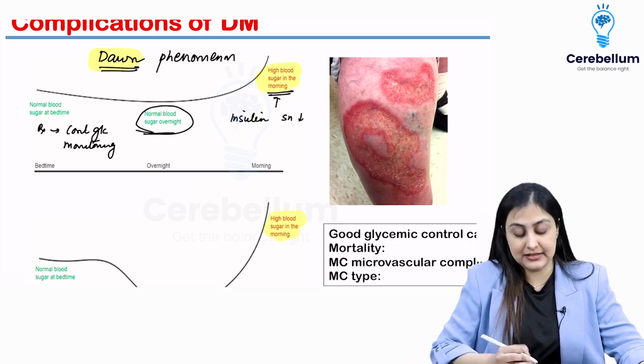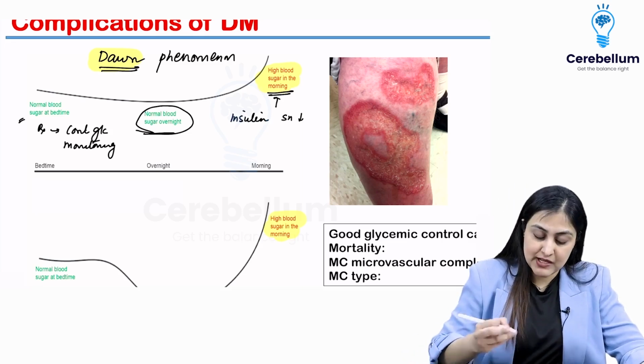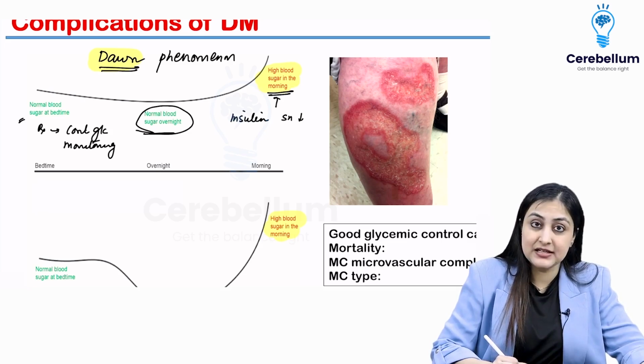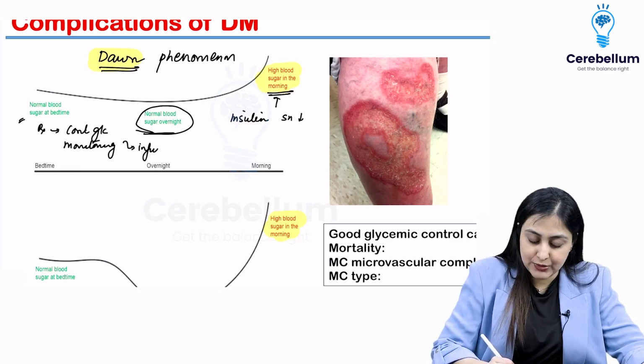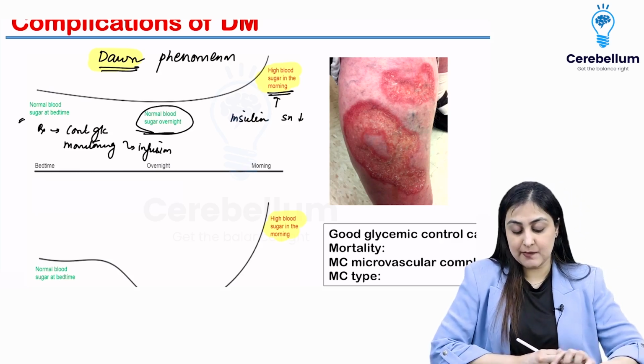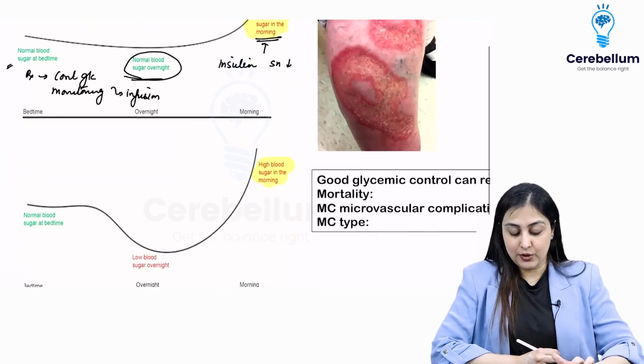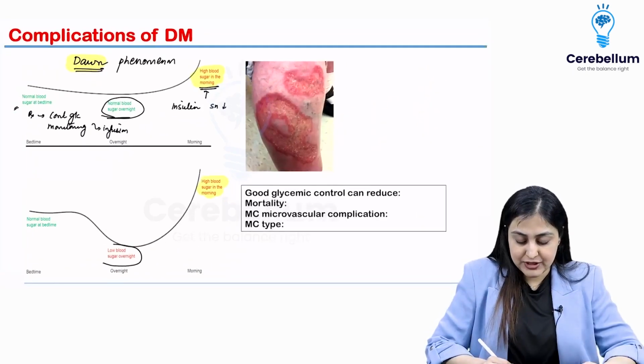All right, so you could increase the nighttime basal glucose, but overall what is better than increasing the basal glucose is continuous glucose monitoring, and then you can do an infusion. All right, so this is about dawn phenomenon. On the other hand, look at this. This is how you distinguish.